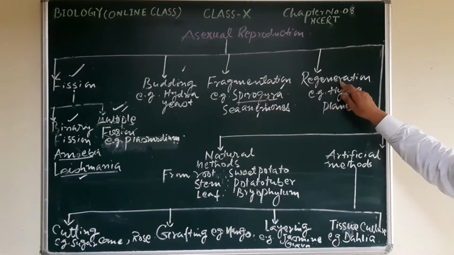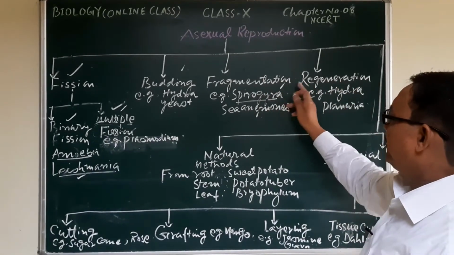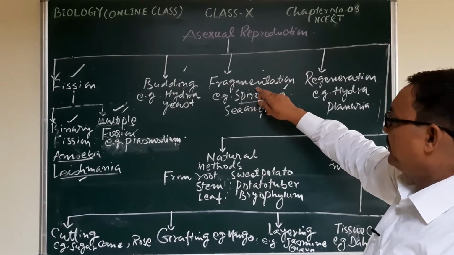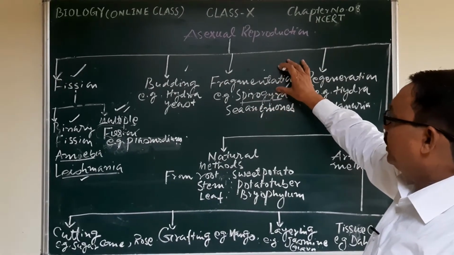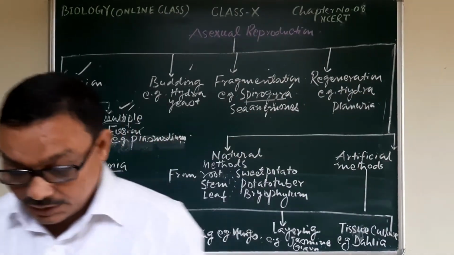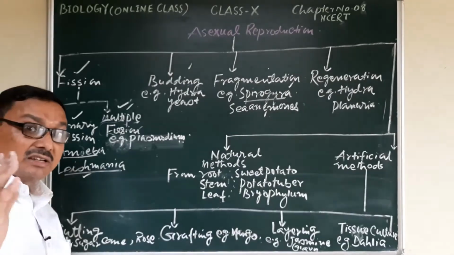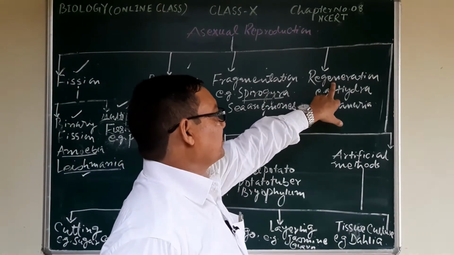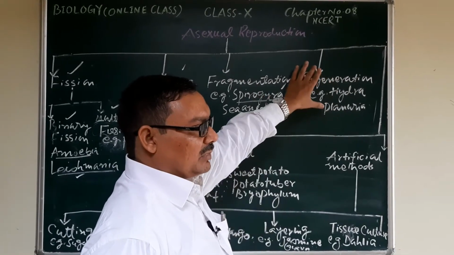Regeneration is very much similar to fragmentation, but fragmentation occurs within the lower category of multicellular organisms, whereas in regeneration, it is a somewhat more developed multicellular organism.